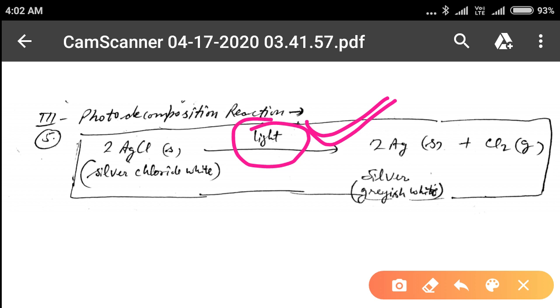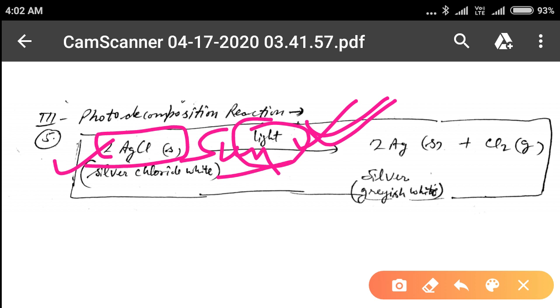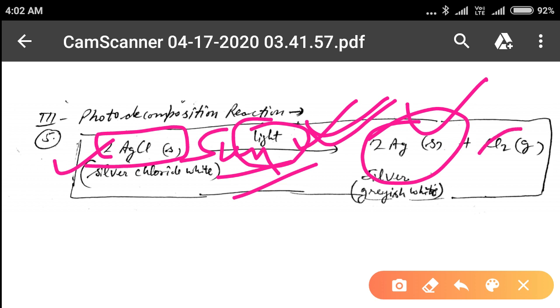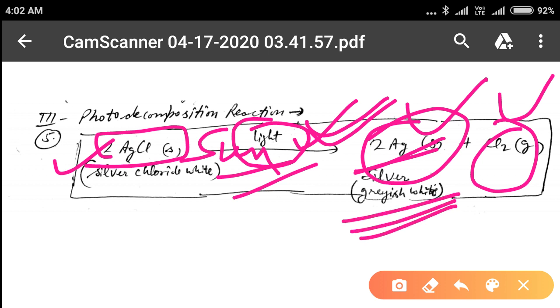For example, when silver chloride is placed into the sunlight, then silver is produced as well as chlorine gas. Silver is gray in color.